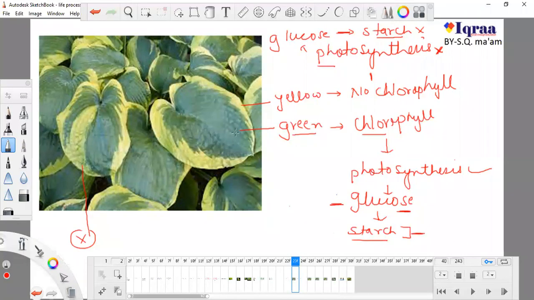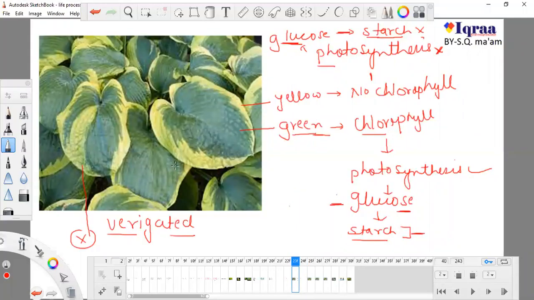So this yellow part doesn't help the plant to produce any glucose or starch. But this green part is responsible for photosynthesis, glucose production and starch production. This type of structure is known as variegated. What is the meaning of variegated? When a plant has both patches of yellow and patches of green, then it is known as a variegated structure.